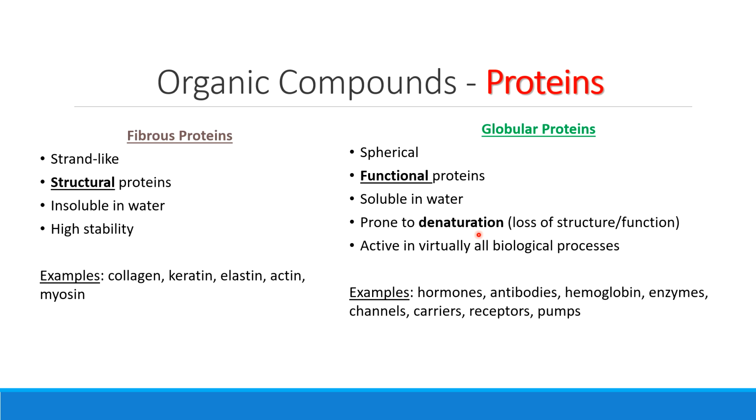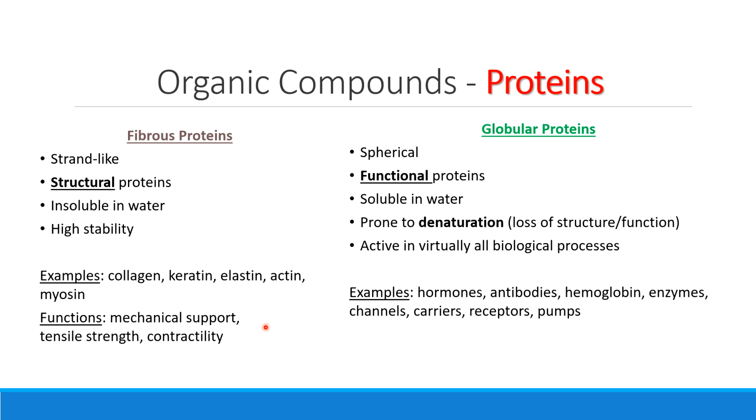Now, when I look at these types of proteins, notice that several of these proteins are things we're going to talk about later in our semester. So collagen, very important in many of the types of tissues we're going to talk about. This is a really strong protein. Same thing with keratin. This is the protein that makes your skin tough. Actin and myosin help us with the process of muscle contraction because these long strand-like fibers pull right past each other.